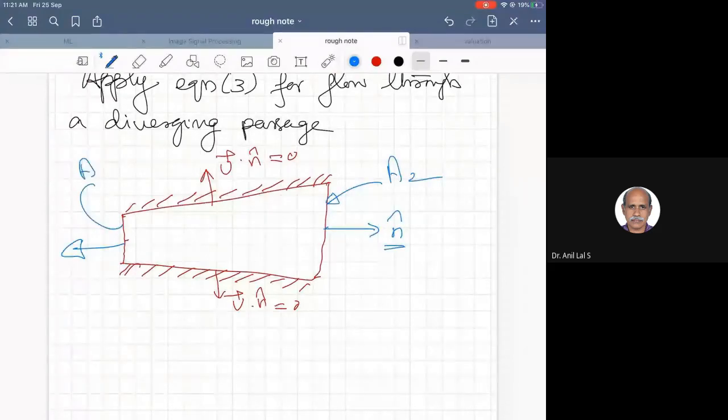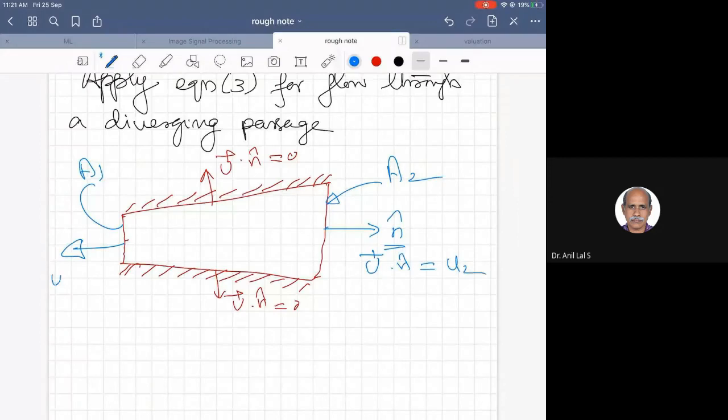At the outlet the normal component of velocity u dot n is equal to u2, and at the inlet u dot n is equal to minus u1.